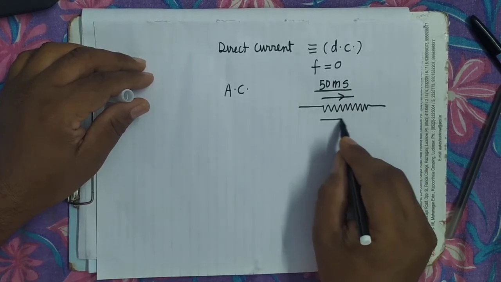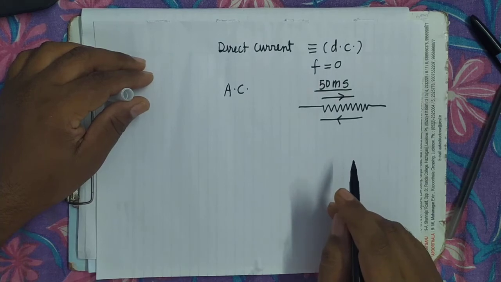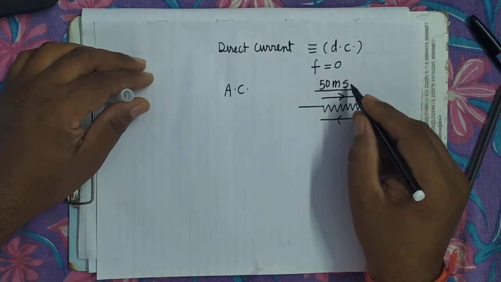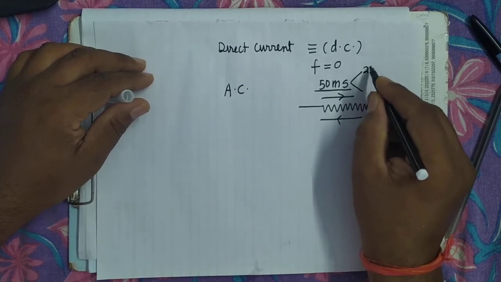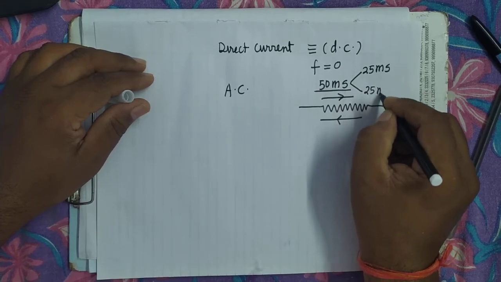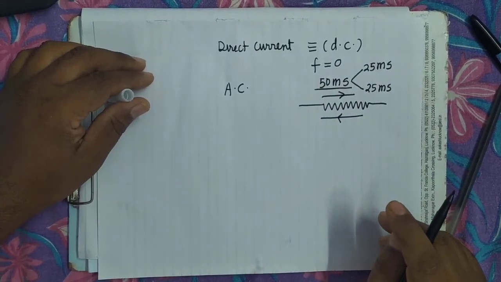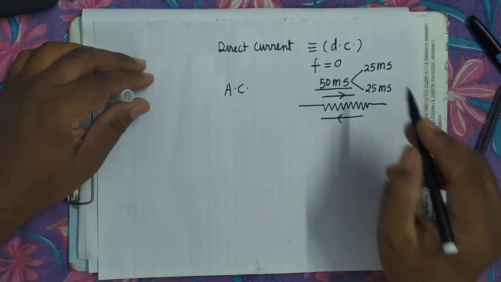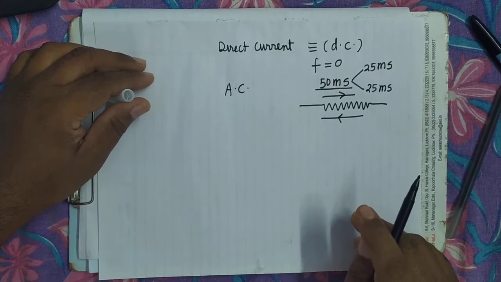For the other 25 millisecond, current will flow in the opposite direction. Means it will consist of two half cycles, each of 25 millisecond. It's clear? If one cycle of variation is of 50 millisecond, then there will be two half cycles of variation. One is of 25 millisecond, other is of 25 millisecond.